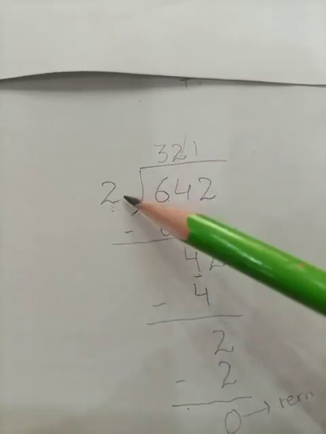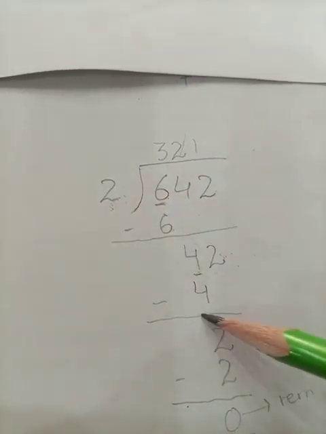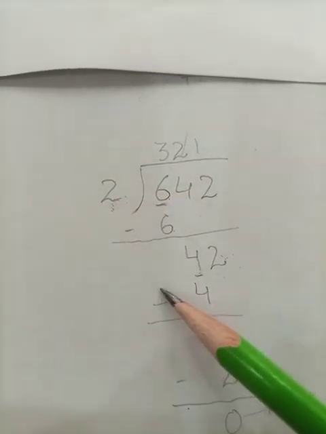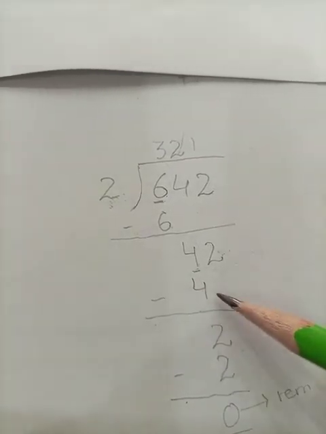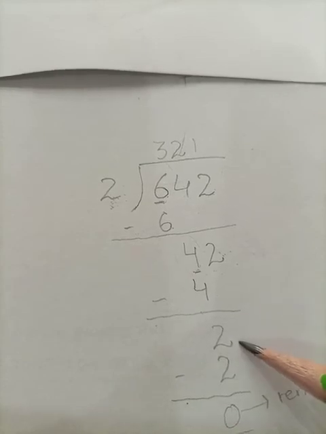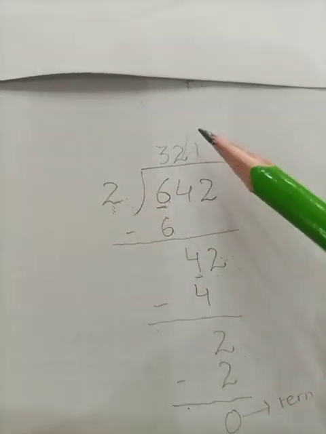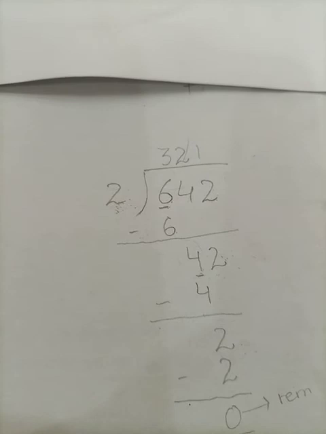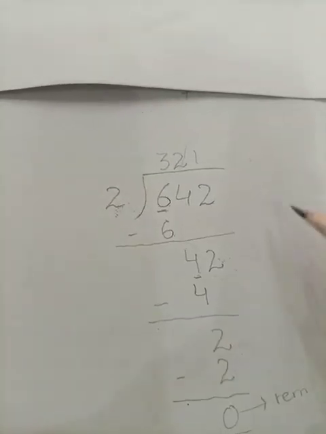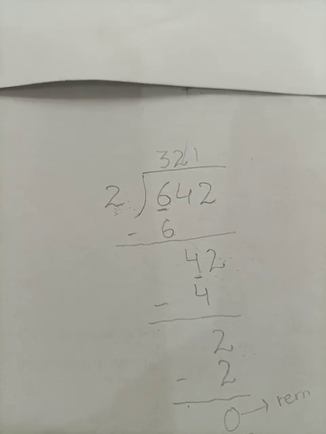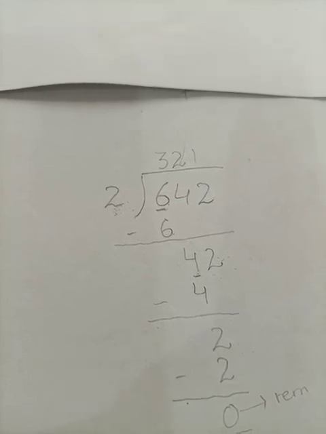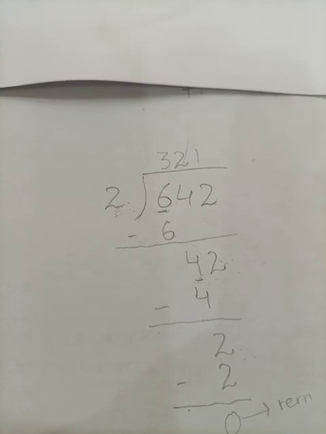Here we make the quotient 2. 2 2s are 4. And the next step is again subtraction. And here we have subtracted the number and we're left with the number 2 and we divided it again by the divisor. So students, these are the steps that are followed in the division process. You can follow these steps to solve the questions. So students,